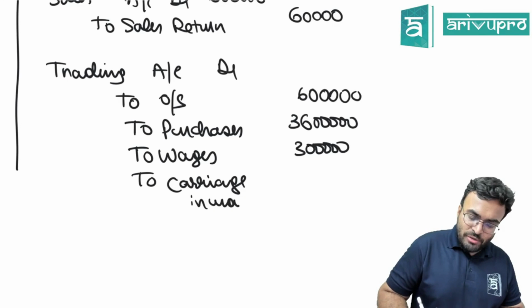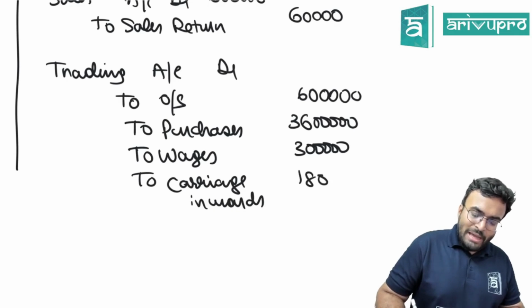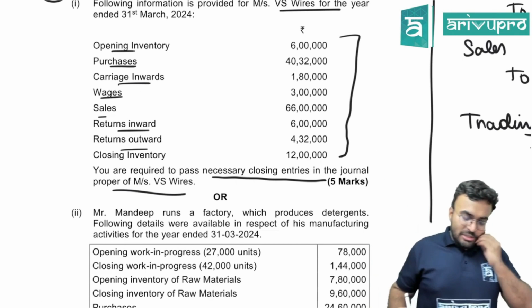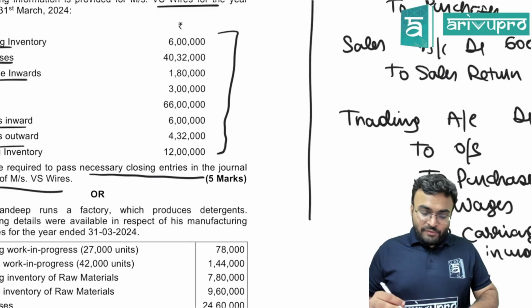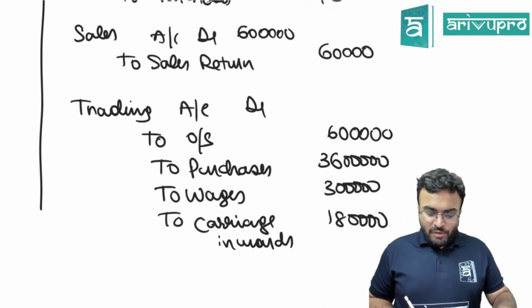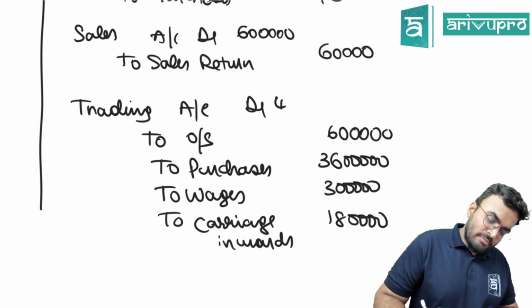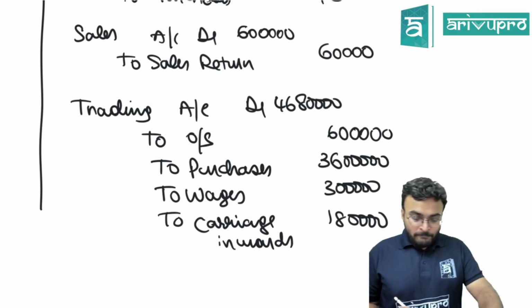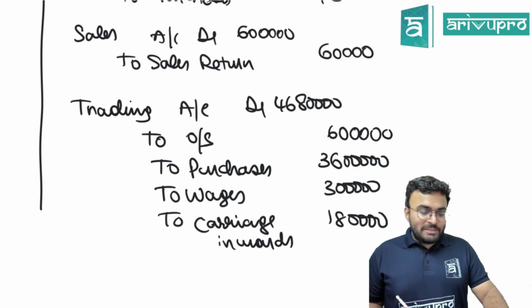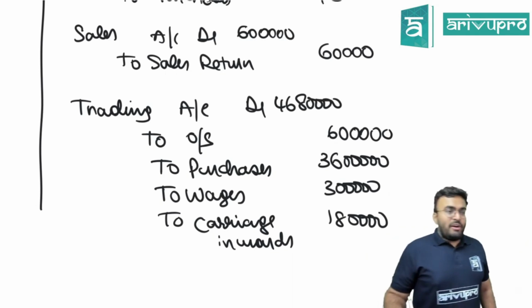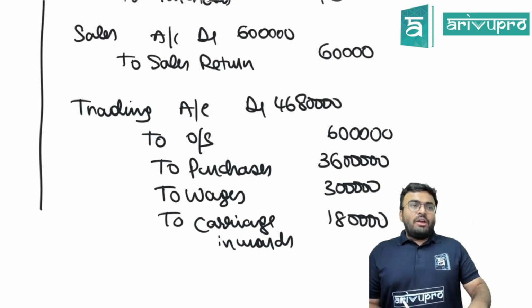How much? 1,80,000. That is it, no? 36 plus 6 plus 3 plus 1.8. Yes. 46,80,000.